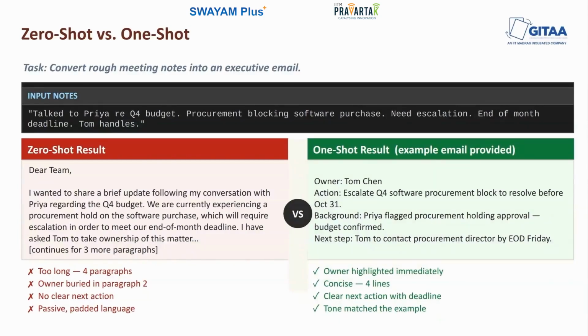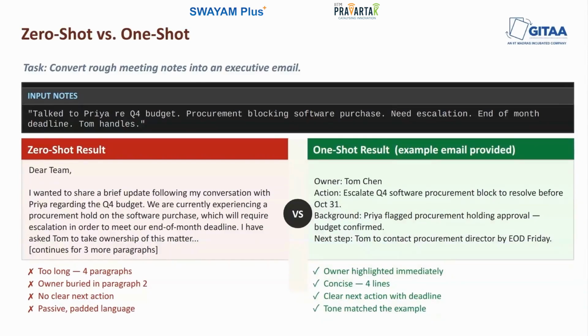So in the zero shot output, you see that it's too long. It can have multiple paragraphs, which is really not required. And who is the owner is kind of buried in a different paragraph. And there is no clear next action steps. And the language is very fluffy. That is, there's not much content, there is not much weight behind the words. It's just a lot of passive padded language.